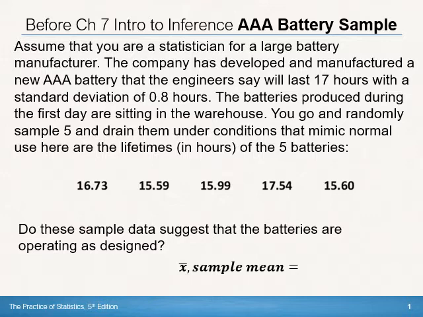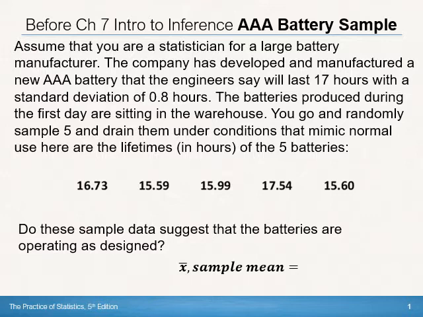Okay, so assume that you are a statistician for a large battery manufacturer. The company has developed and manufactured a new AAA battery that the engineers say will last 17 hours with a standard deviation of 0.8 hours. The batteries produced during the first day are sitting in a warehouse. You go and randomly sample 5 batteries, and then you drain them under conditions that mimic normal use. So here are the lifetimes in hours of the 5 batteries.